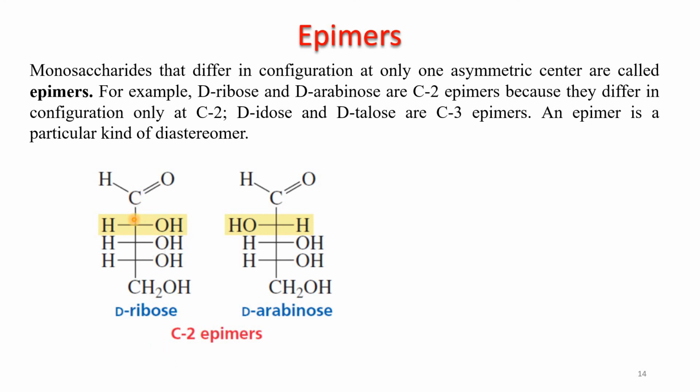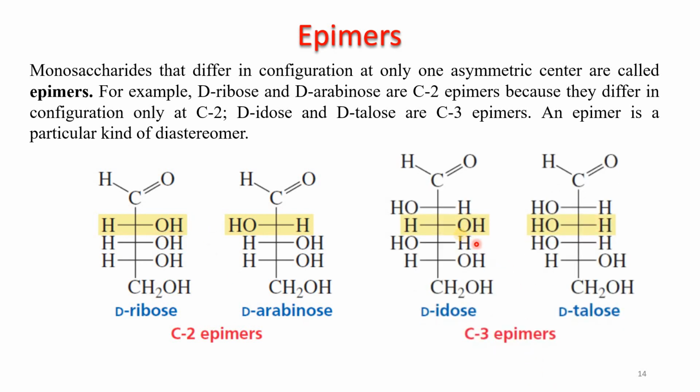This is carbon number 1, 2, 3, 4, 5, and here also 1, 2, 3, 4, 5. So the configuration at carbon number 2 is different. All the remaining configuration is the same, so the only difference is at carbon 2. Here the OH at carbon number 2 is on the right hand side, and here on the left hand side. So this is a pair of C2 epimers.